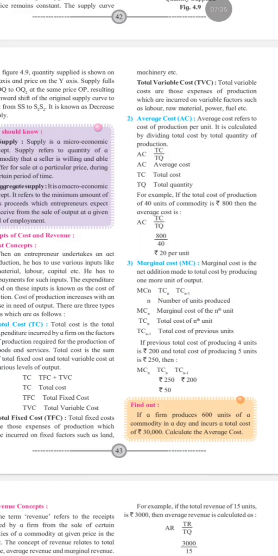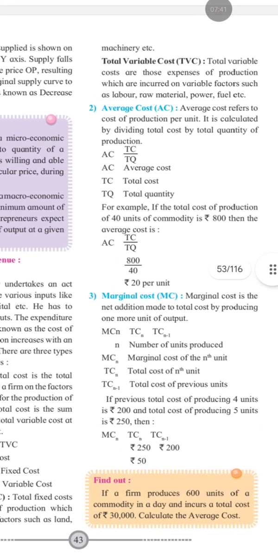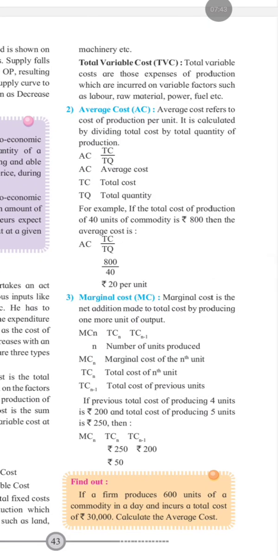These are expenses incurred on variable factors such as labor, raw materials, fuel and electricity. It is variable because these keep changing. Variable cost changes with the level of output.